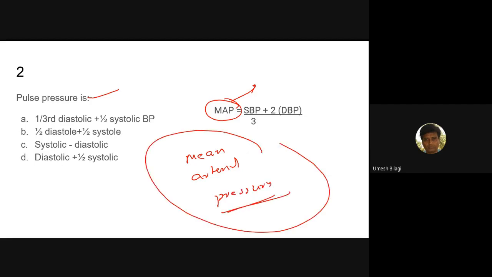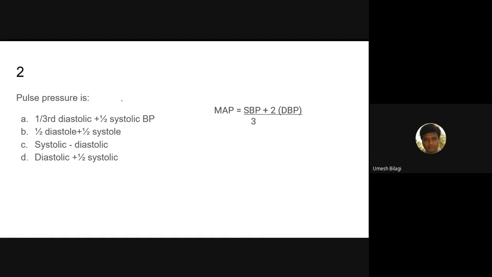This is mean arterial pressure. That is calculated by systolic blood pressure plus 2 into diastolic blood pressure, divided by 3. Pulse pressure is the third choice: systolic minus diastolic. What are the two things you have to see in BP?